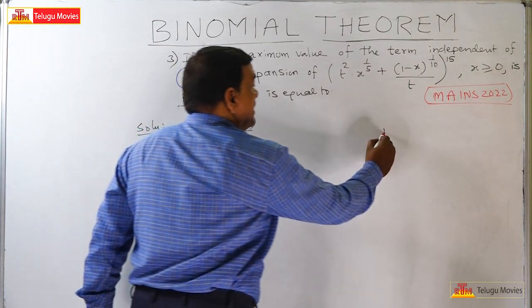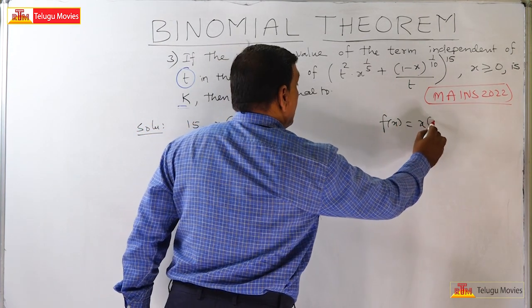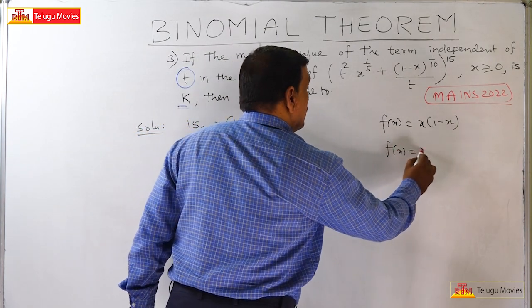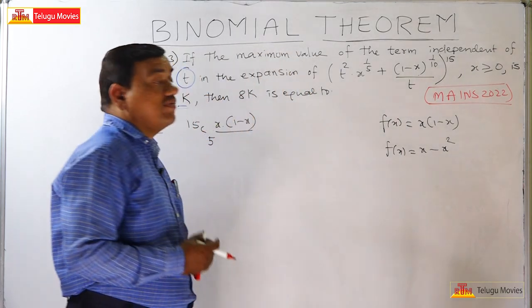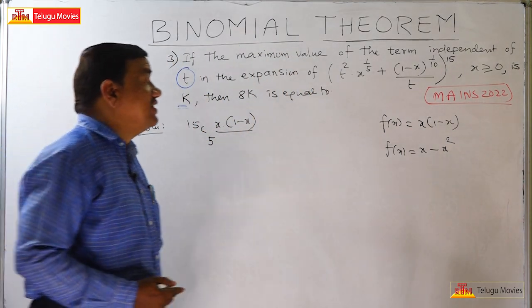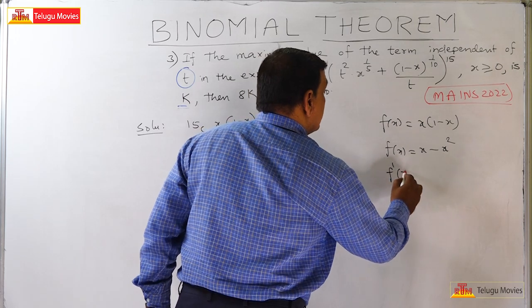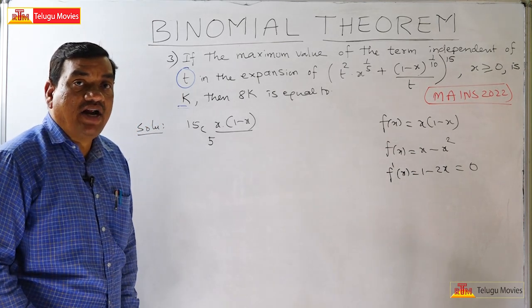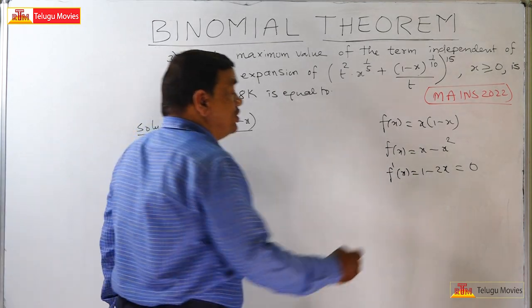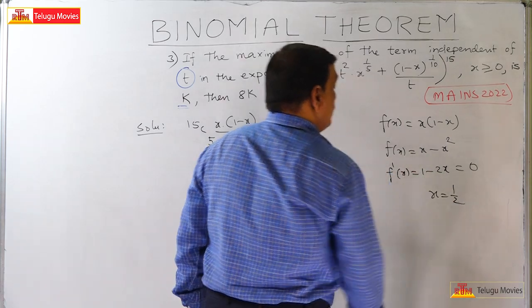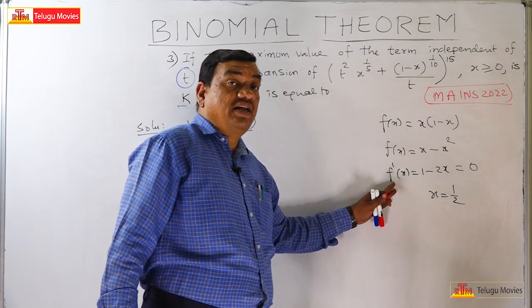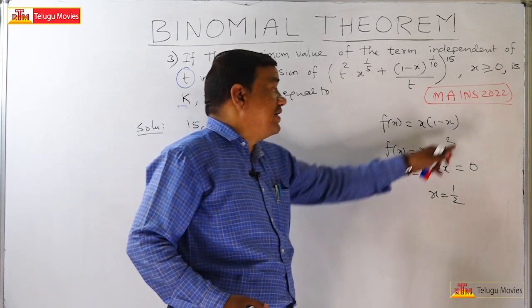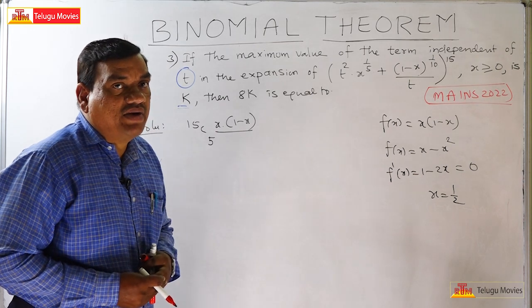Let this function be f of x. f of x is equal to x into (1 minus x), that means f of x is equal to x minus x square. For finding maxima or minima, the first derivative f dash of x is equal to 1 minus 2x, which is equal to 0. So x is equal to 1 by 2. The second derivative is minus 2, which is less than 0, therefore at x equal to 1 by 2, the function x into (1 minus x) is maximum.